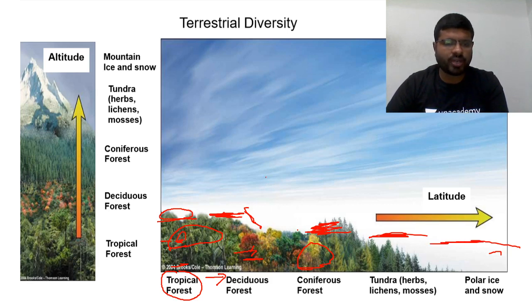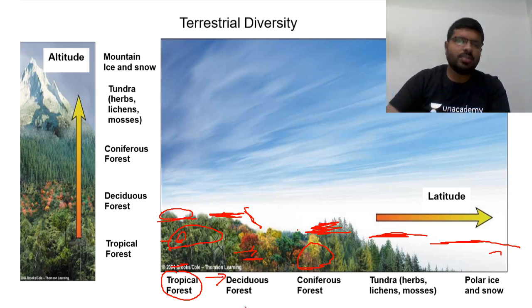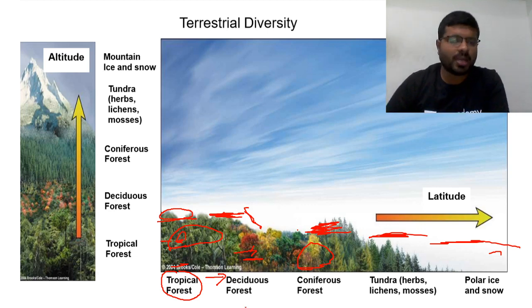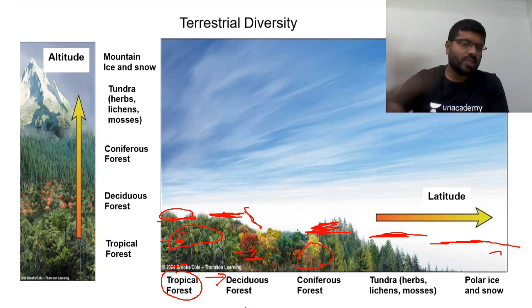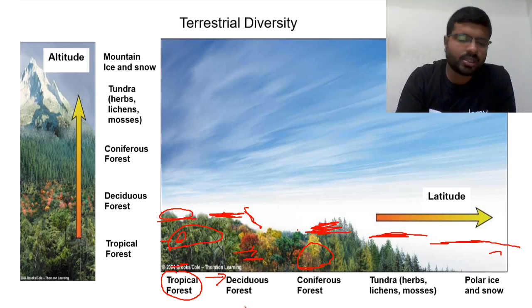Similarly, you can find the same thing as altitude increases: tropical forest, deciduous forest, coniferous forest, tundra, mountain ice and snow, as you go across mountain chains. For example, moving from the Shivaliks towards the Greater Himalayas in India, you can find vegetation changing in a similar manner as the altitude changes. So that's it about the diversity.